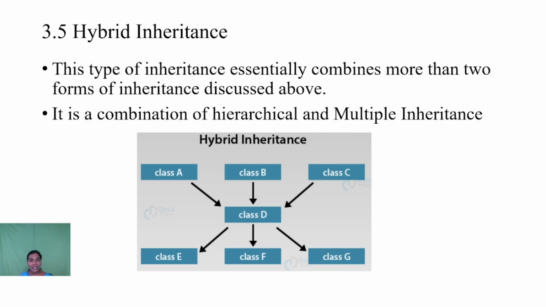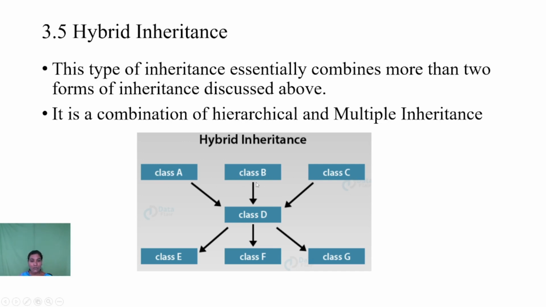Then the fifth type of inheritance is hybrid inheritance. Hybrid inheritance essentially combines more than one form of inheritance. In general, it combines hierarchical and multiple inheritance. In this case, class A, class B and class C act as base classes.